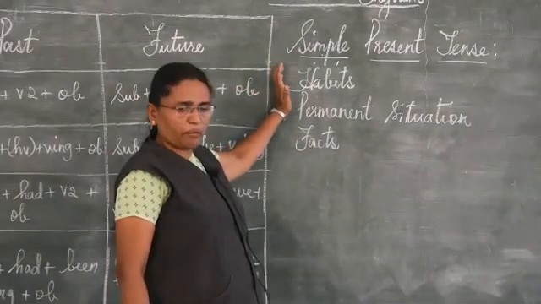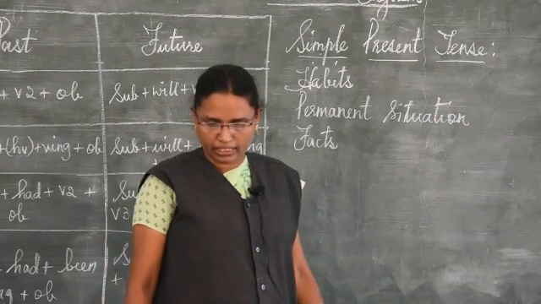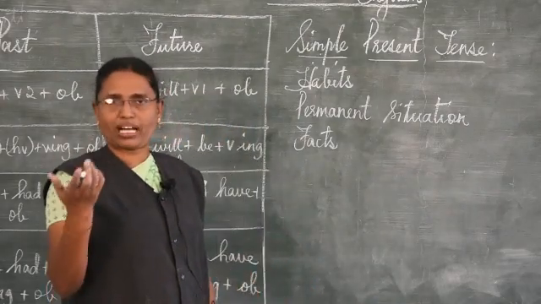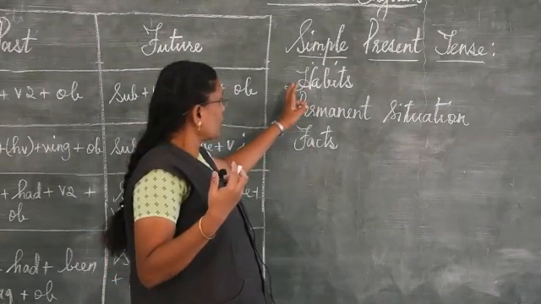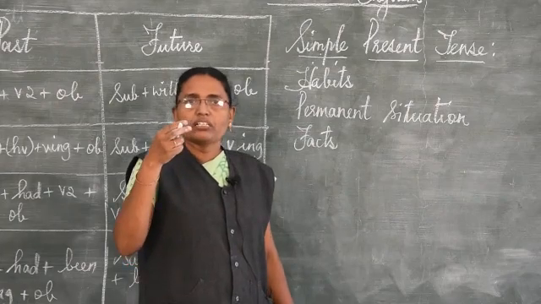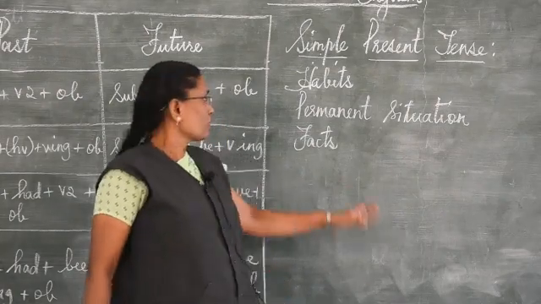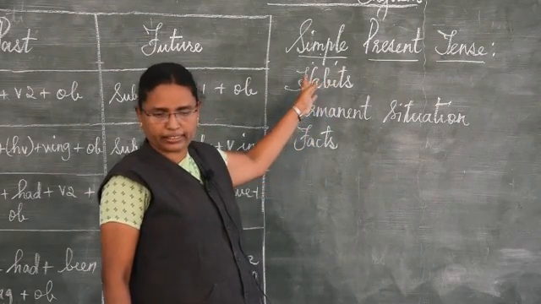So habits, what are your habits? For example, Peter plays football once a week, or you can say I brush my teeth twice a day. So these are your routine habits, what you are doing.